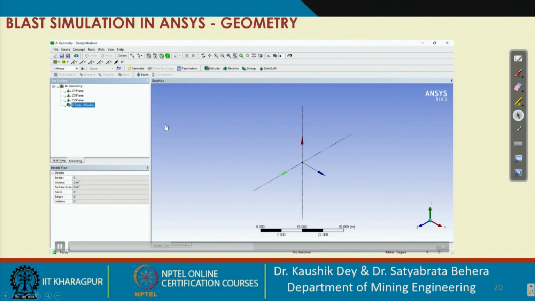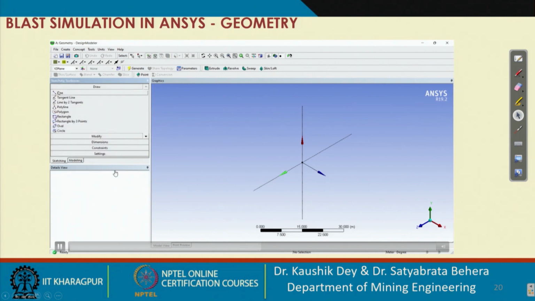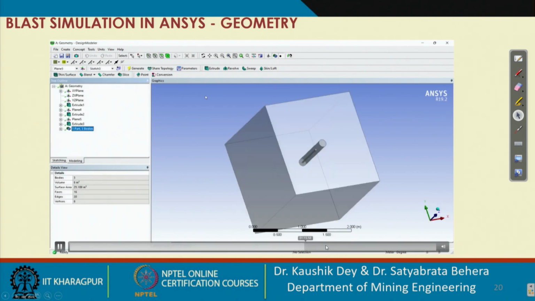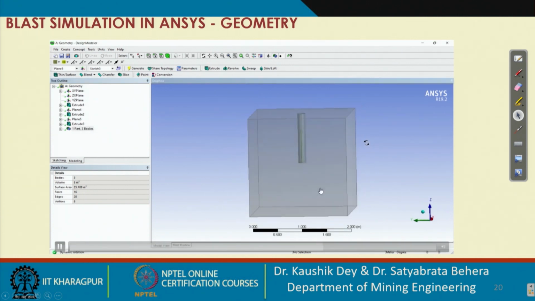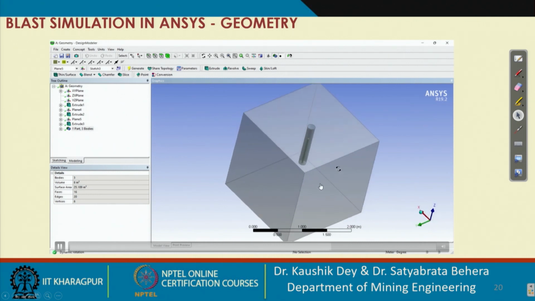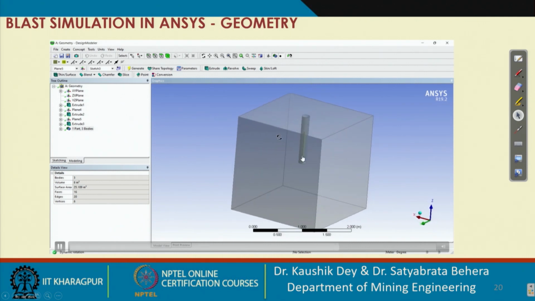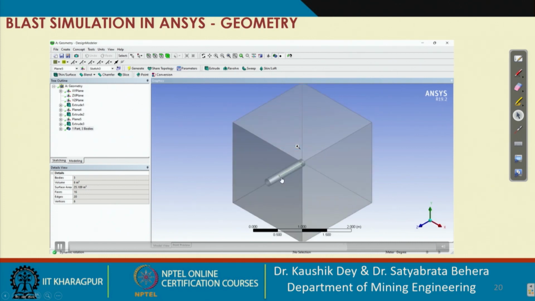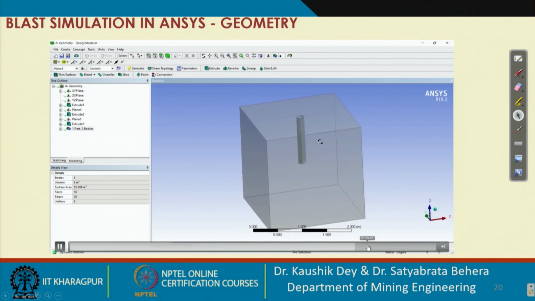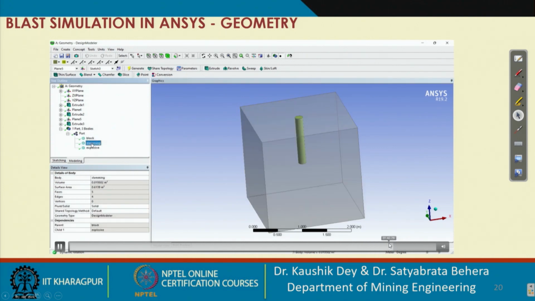Here you can make the design by sketching. Different sketch functions are available. You can drag and create your geometry like this. I have already designed that geometry here. You can check, this is the block. The block is representing the rock mass, and there are two cylinders. Likewise, you can design the particular geometry in the ANSYS module: one block, the second one is the stemming, and the third one is the explosive.